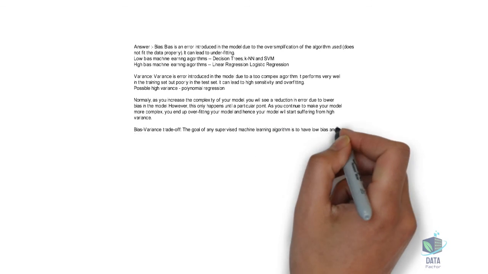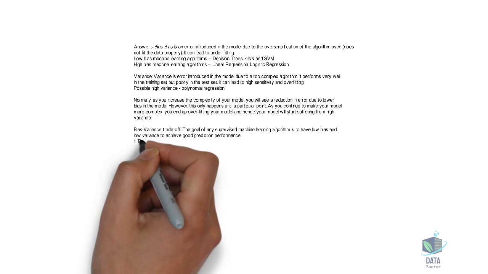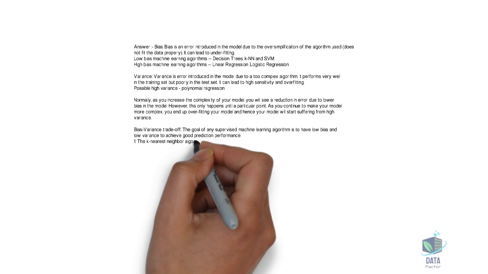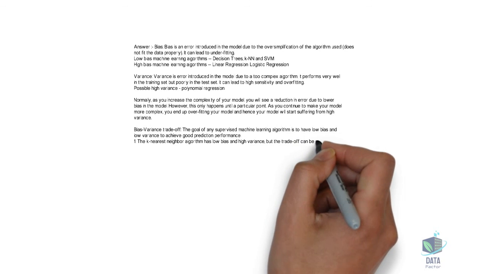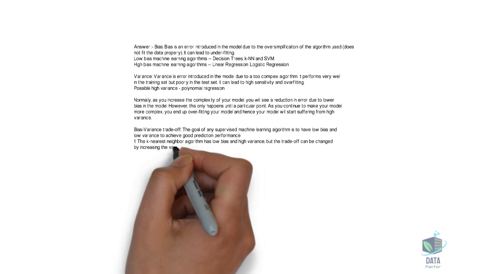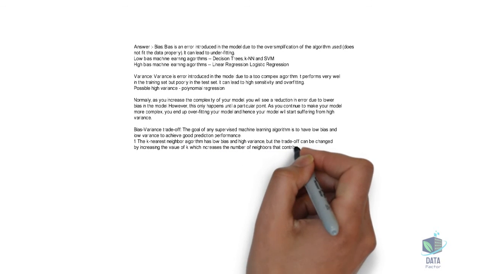good prediction performance. 1. The k-nearest neighbor algorithm has low bias and high variance, but the trade-off can be changed by increasing the value of k, which increases the number of neighbors that contribute to the prediction and in turn increases the bias of the model.